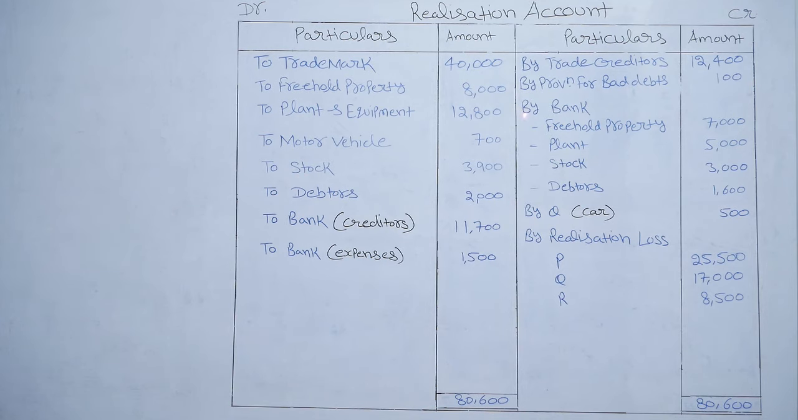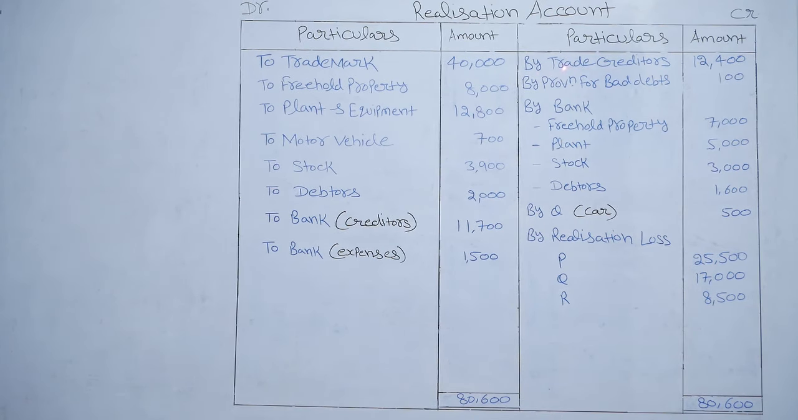Now we will close all the liabilities which are showing in the balance sheet at book value. By trade creditors 12,400. So the entry will be trade creditors account debit to realization. Only third party related liabilities we will write in the realization account. Loan from P is not a third party liability, so we will not write it here in the realization account. We will make a separate account for the loan account.